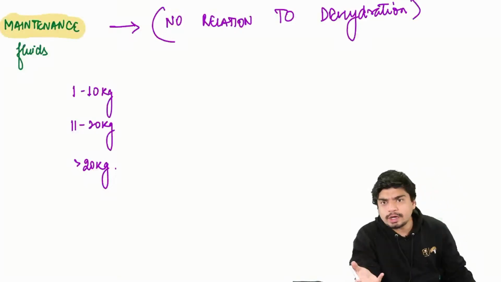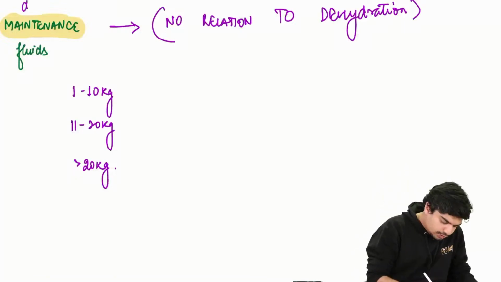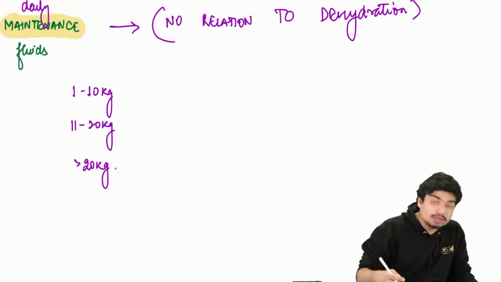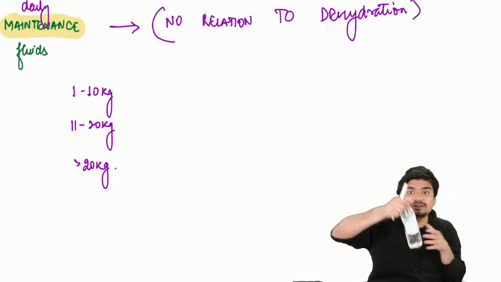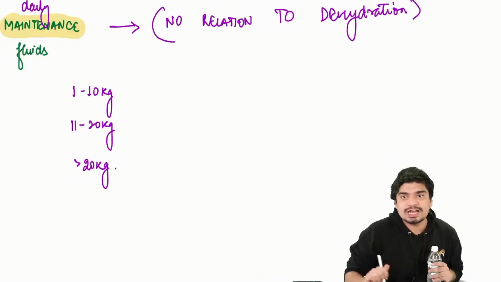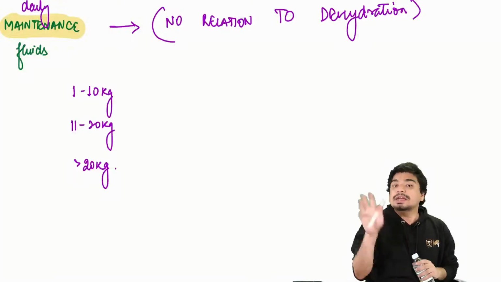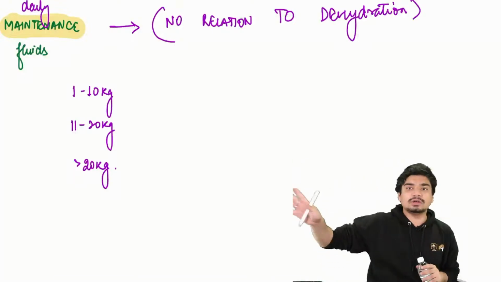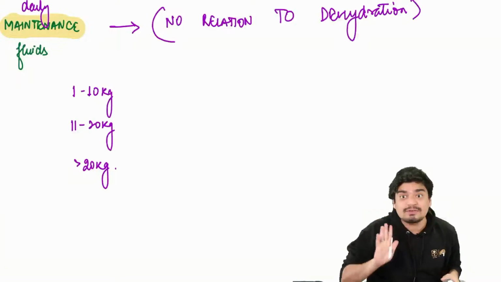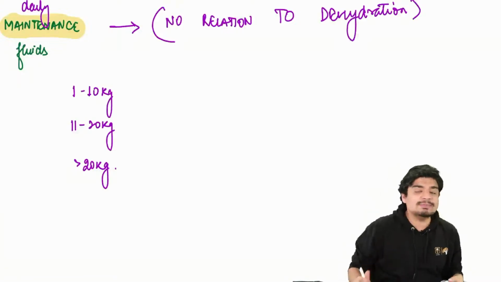It is a fluid required to maintain you. It is the daily maintenance fluid. It is the water that you require on a daily basis. It is the water that the child requires on a daily basis. That is what is called daily maintenance fluid. It has no relation to dehydration. It is the fluid which everyone will require on a daily basis.